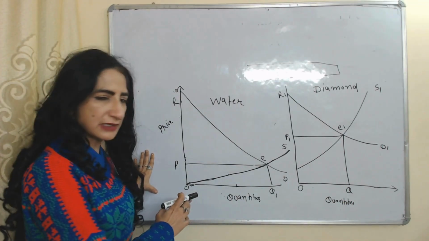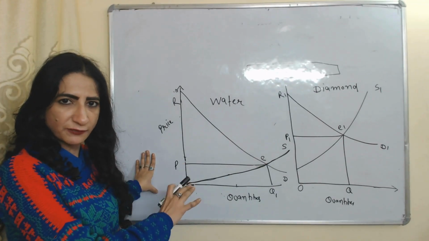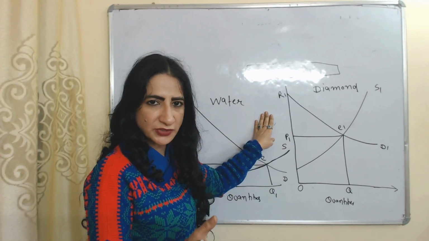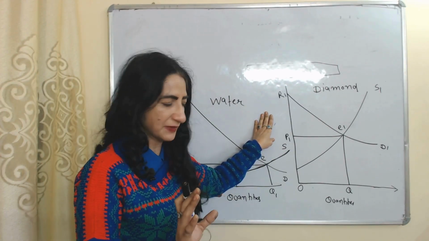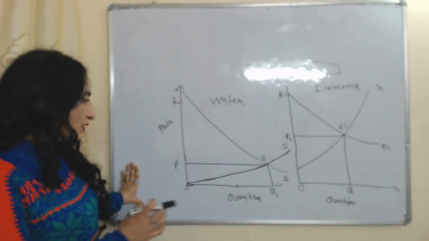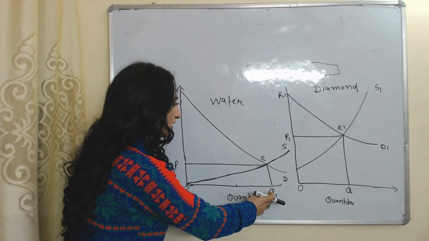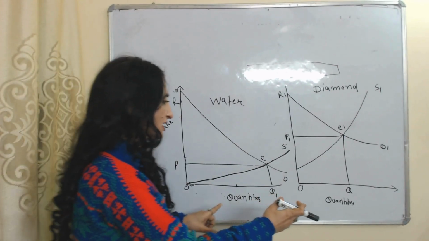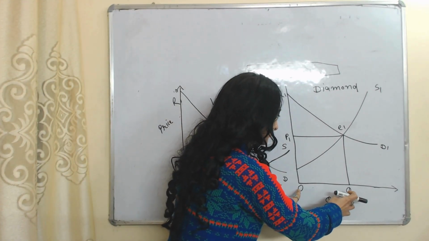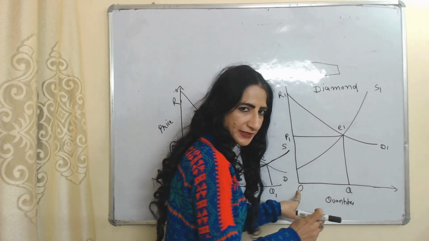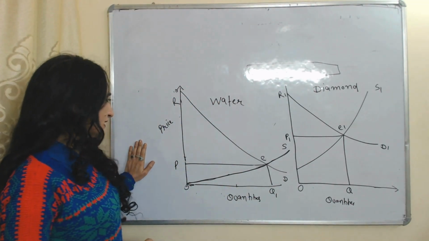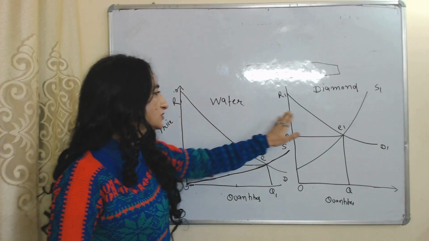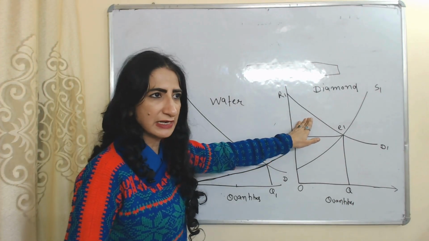The price of water is low because marginal utility from water is low. The price of diamond is high because marginal utility from a diamond is very high. Here you can see water is available in larger quantities, OQ1, but diamonds are available in very small quantities, only OQ. Third, here you can see consumer surplus from water is more, but consumer surplus from diamond is very little.